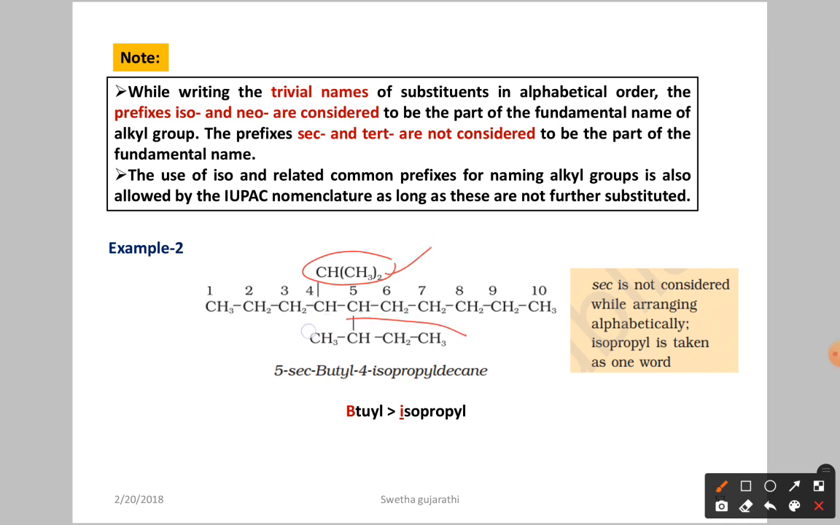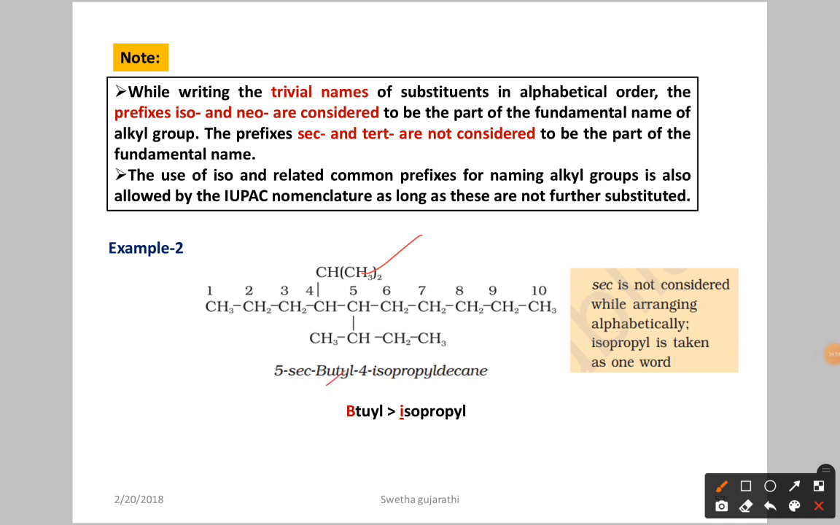Next, if you see the fifth carbon, we have the secondary butyl. Butyl means we have 4 carbon atoms. We call it secondary because this carbon is attached to 2 carbon atoms. So we have the secondary butyl. We already discussed the nomenclature; you have to remember the common names. Now if you see the substituents here, we have isopropyl and butyl both.